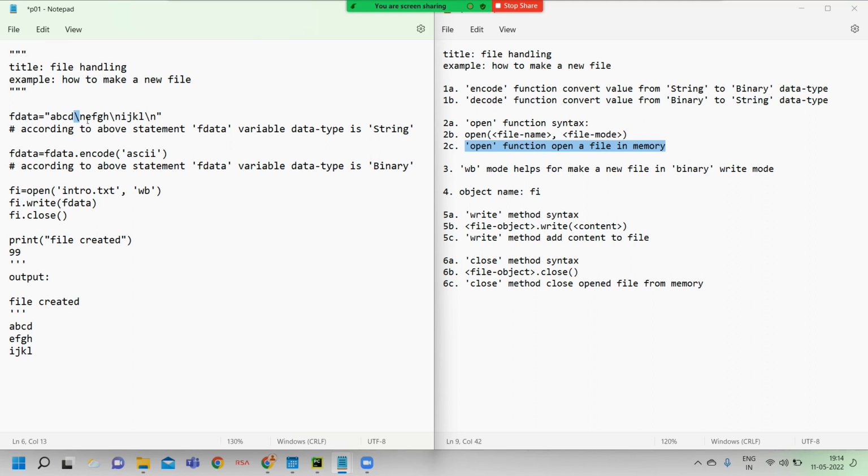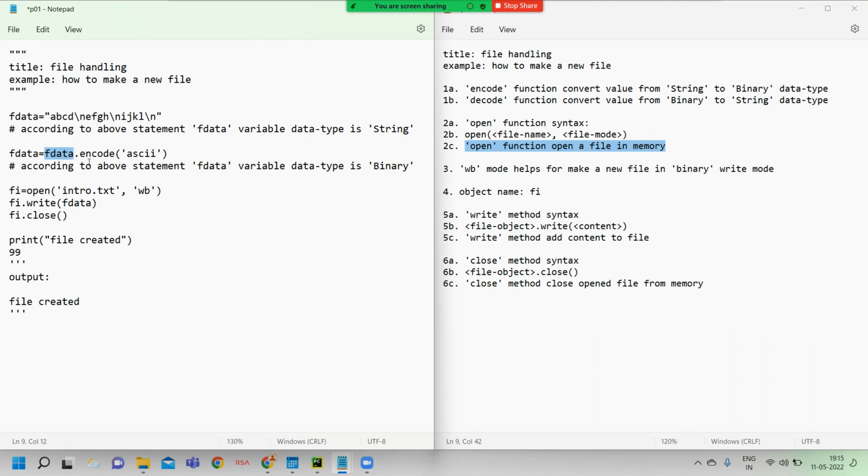So 12 plus 3 is 15. So 15 bytes we are trying to store in a file. I think now you are clear. Already I told you these contents are in string format. This variable has string data.